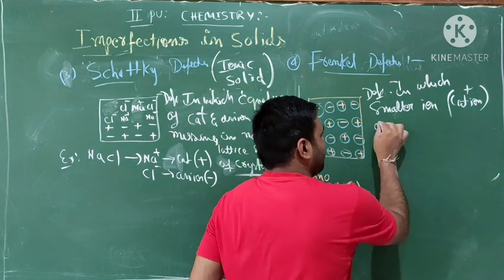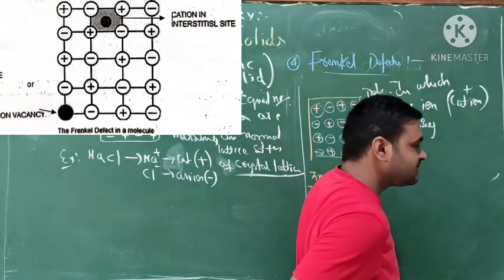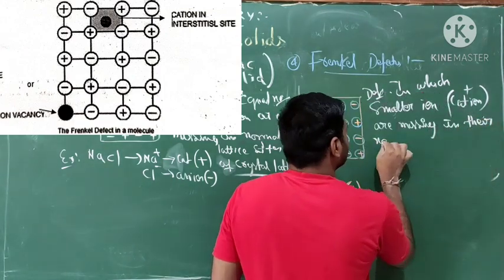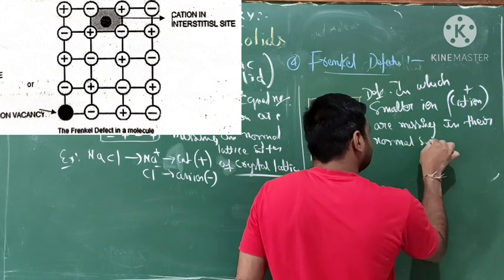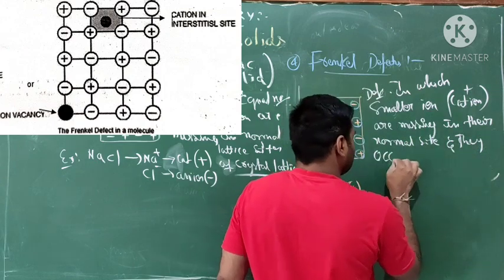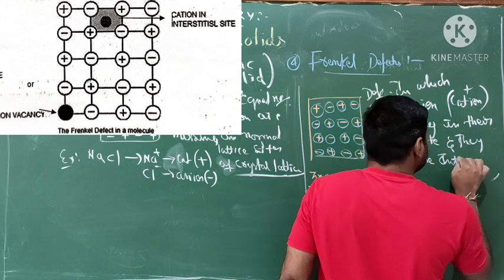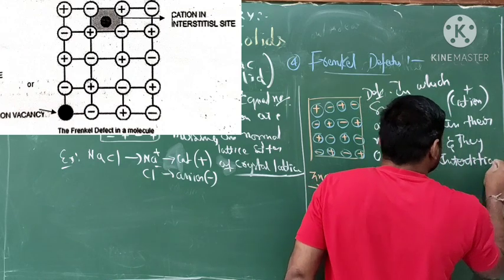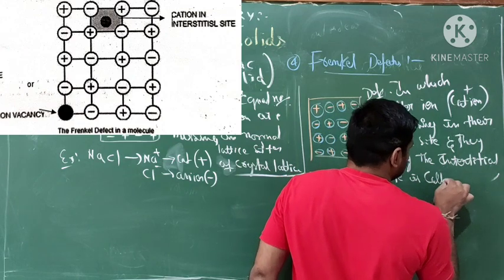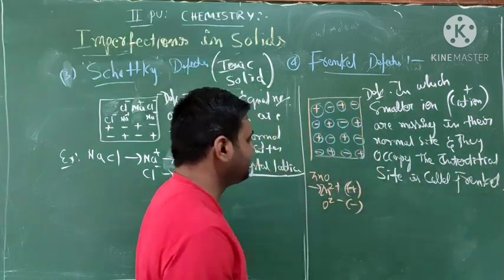Smaller ions are missing from their normal site and they occupy the interstitial site. This is called Frenkel defect. Okay, this is very important for examination.